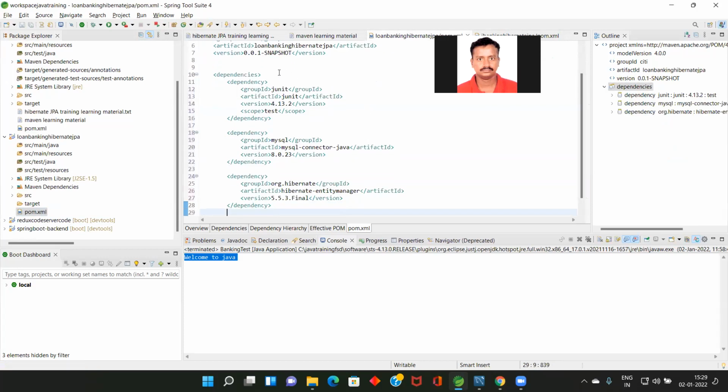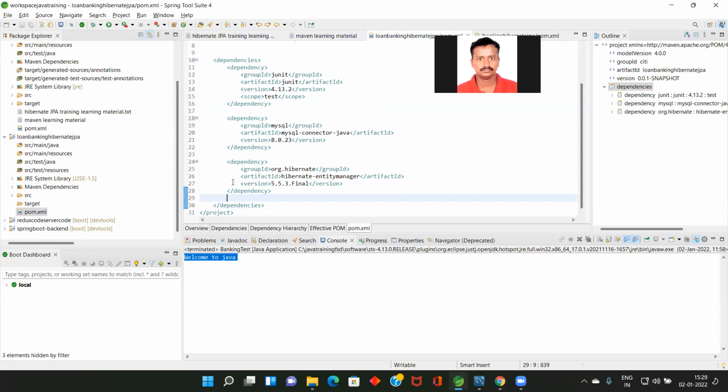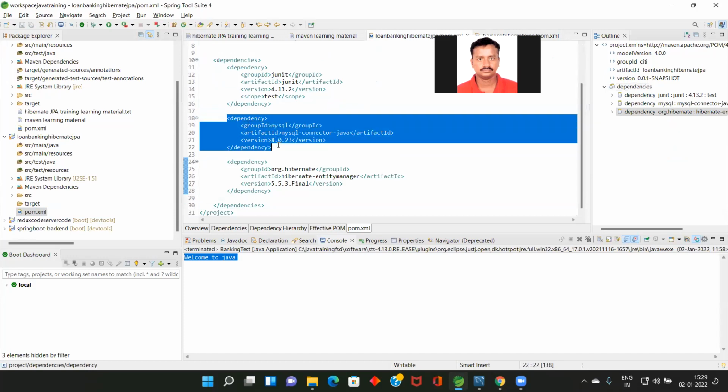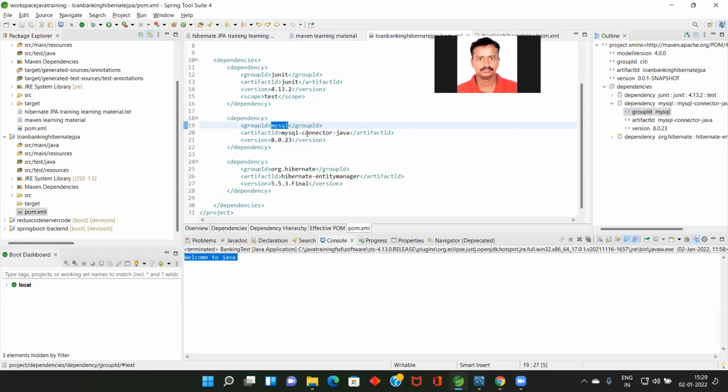Control S. So now these are all the dependencies. What are the dependencies I added? This is for Hibernate related jar files. This is the driver to connect my Java program to the database. I'm using MySQL, so I downloaded the MySQL driver. This is JUnit, and you will know what JUnit is after some time. I'll explain. So these are the things that we need.